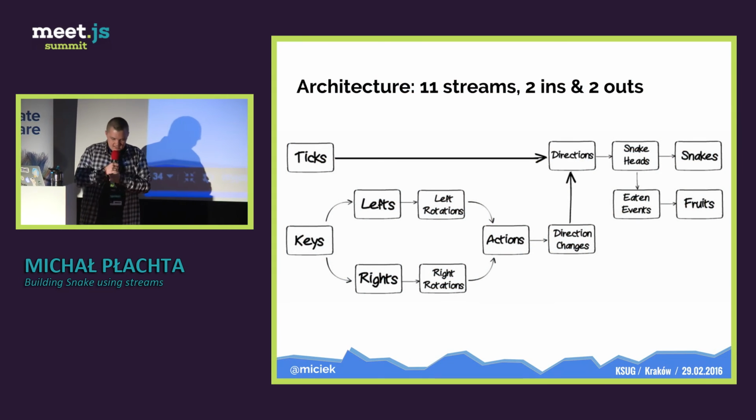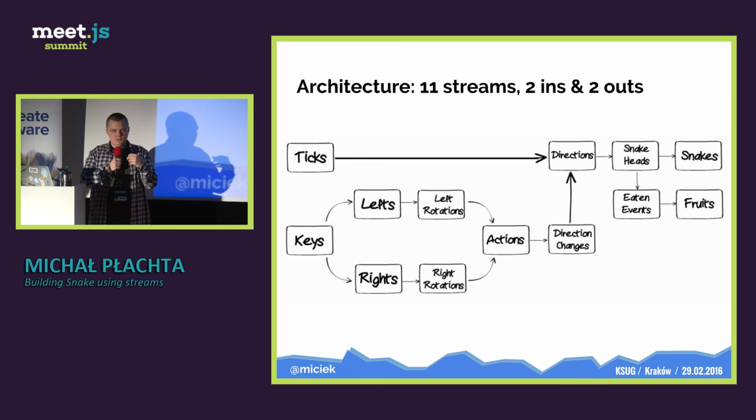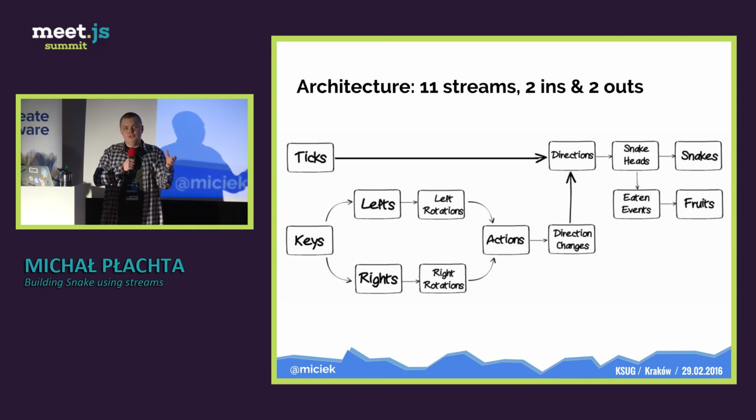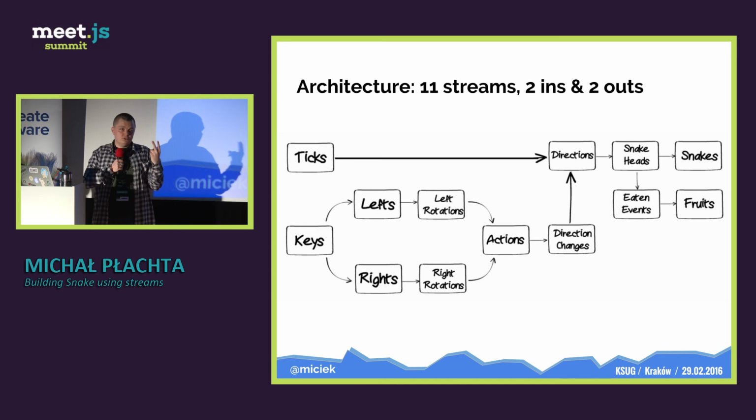Okay, and when you use streams, you can just draw architecture like you always have been doing. But in my opinion, this one is better: flow. You basically just draw a flow on the whiteboard, and you can figure things out from that. For example, in our case, we have just 2 input streams.